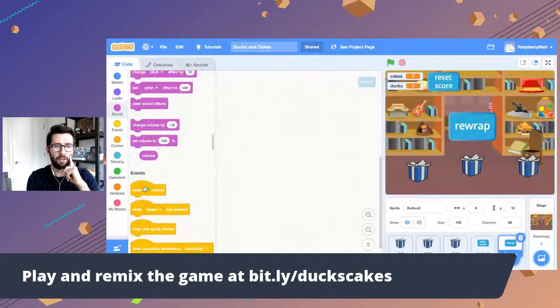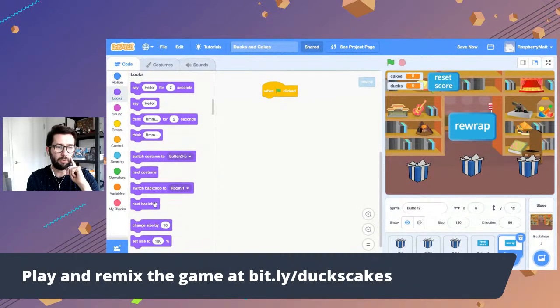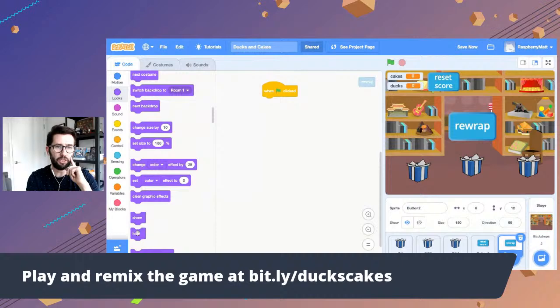That's the thing. When green flag clicked, so that's when the game starts. Let me make this a little bigger. So this is execute when the green flag is clicked. Execute anything that gets connected to this. And what we want is to change the look of this. And the look I think we want to change to is hide. So hide that button when the green flag is clicked.